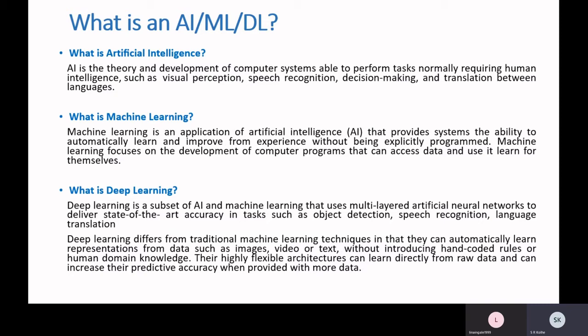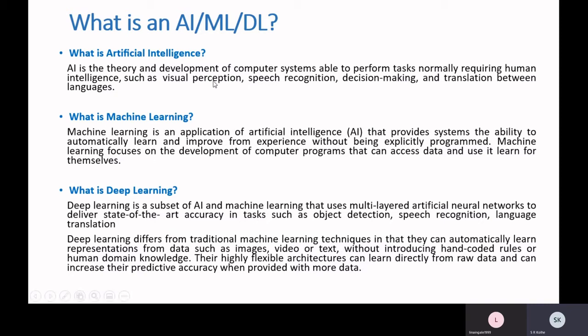In AI, as we have seen, we are going to develop computer systems, because we don't have any machine other than the computer with the help of which you can make intelligent systems. So we are going to use computers to perform tasks which require intelligence. Examples of such tasks are visual perception.